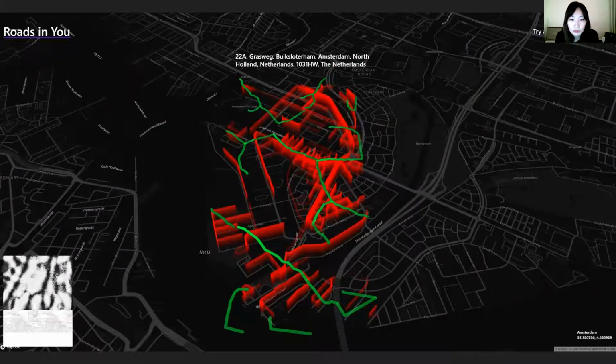Looped animations on the roads mimic the blood circulation in the veins and the liveness in the earth and the urban areas. Users can drag to see the map from different angles or zoom in and out to see the roads further or closer. The captured original vein image and the extracted skeletonized lines appear at the left bottom corner of the interface. The address of the selected location appears at the center of the screen. The name of the city, longitude, and latitude appear at the right bottom corner of the screen. Users can click the try again button to restart or click archive to observe other outcomes from other users.